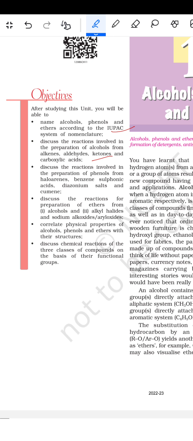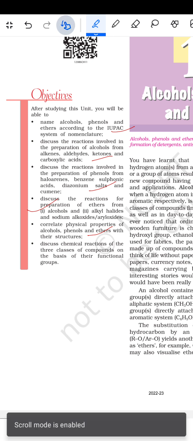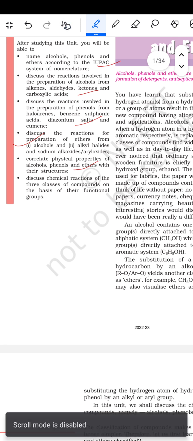Discuss the reactions involved in the preparation of phenols from halogens, benzene, sulfonic acid, diazonium salts, and cumene. Discuss the reactions for the preparation of ethers from alcohols, alkyl halides, sodium alkoxide, and aryl halides, aryl oxides. Correlate physical properties of alcohols, phenols, and ethers with their structure, and discuss chemical reactions of the three classes of compounds on the basis of their functional groups.